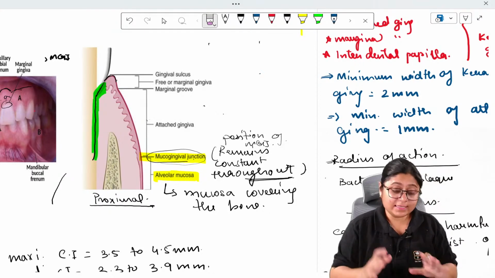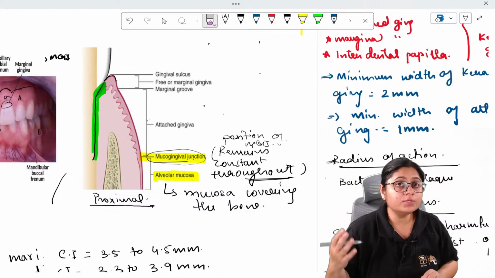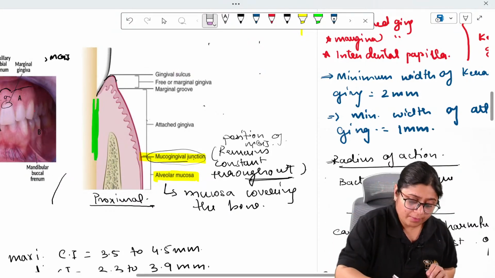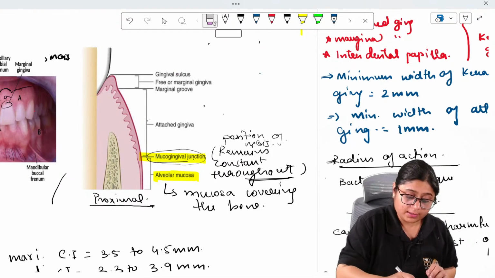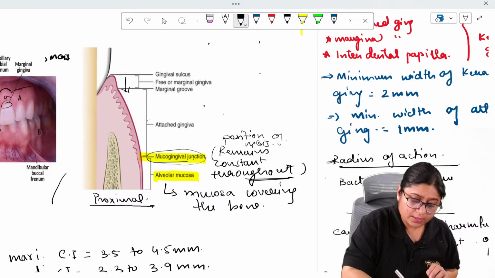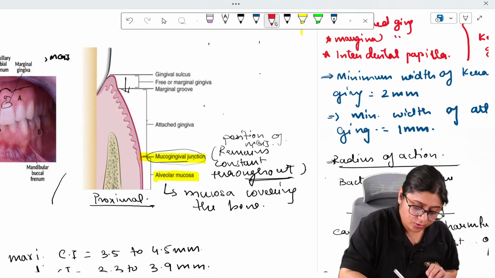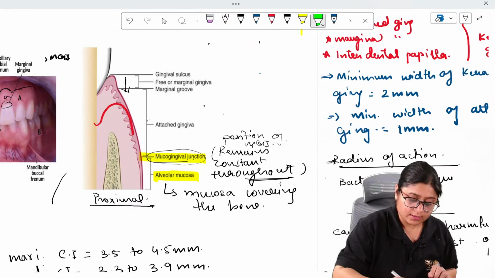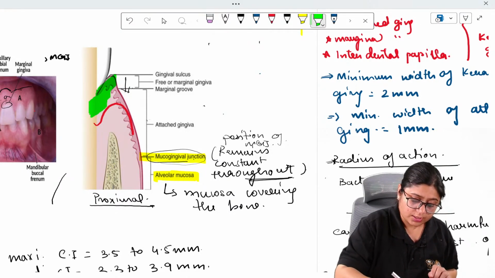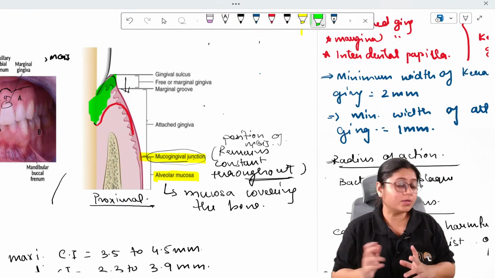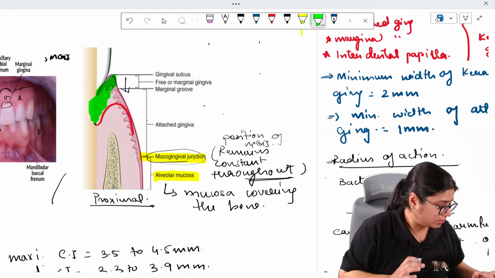Now, this is in a healthy mouth. Suppose we consider that there is recession. In recession, what will happen? This gingiva will recede downwards, and the location of the new gingiva will be like this. How much tissue is lost? This much attachment is lost. That is your clinical attachment loss. Understood?